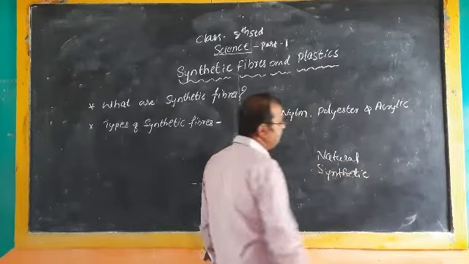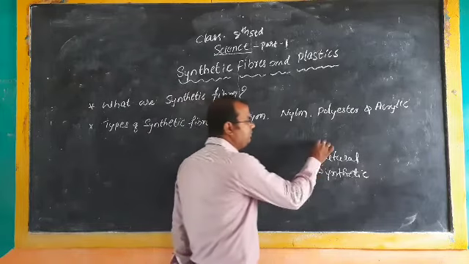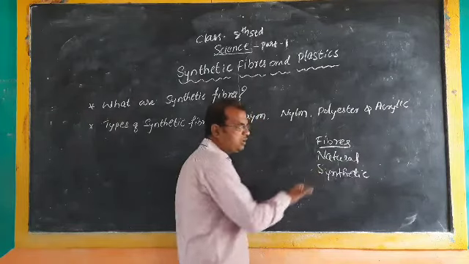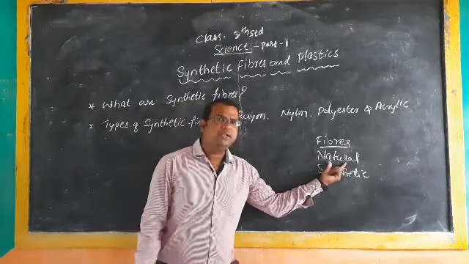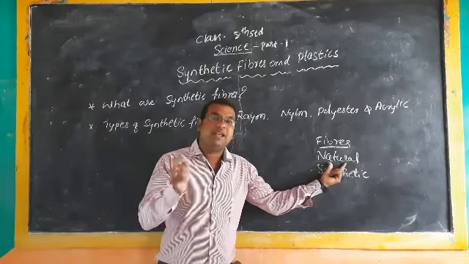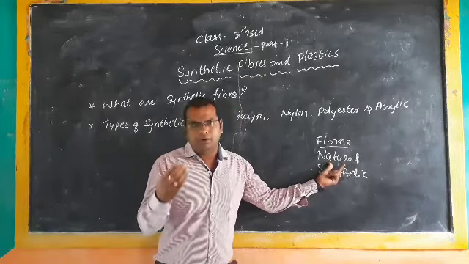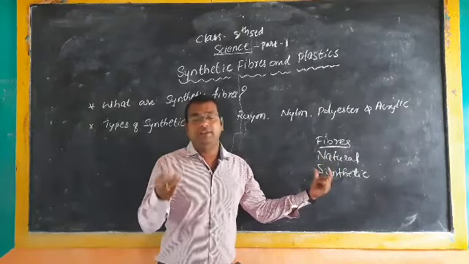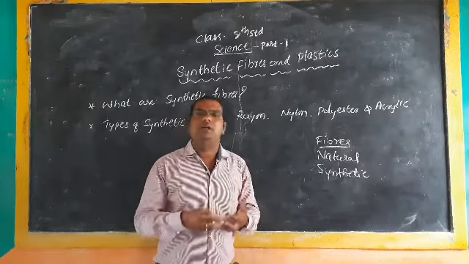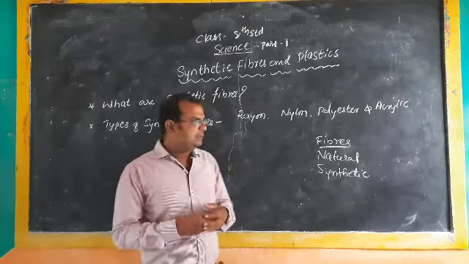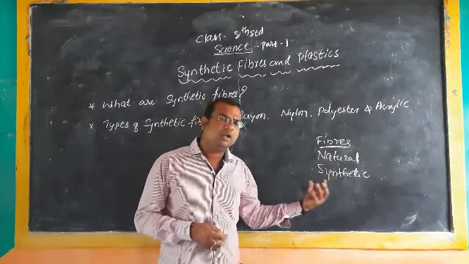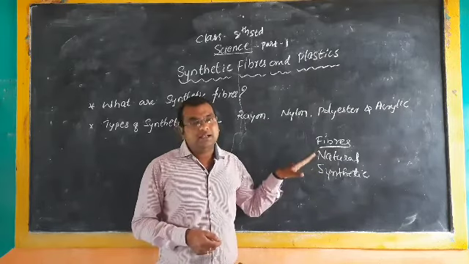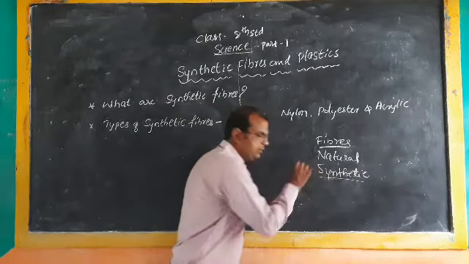Natural fibers are the fibers obtained naturally, from animals or plants, for example cotton and silk. But some fibers are not obtained naturally, they are made by human beings. Such fibers we call synthetic fibers.